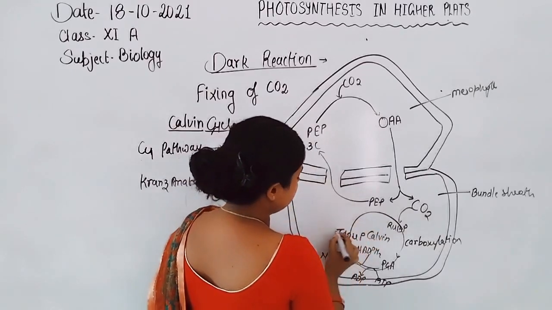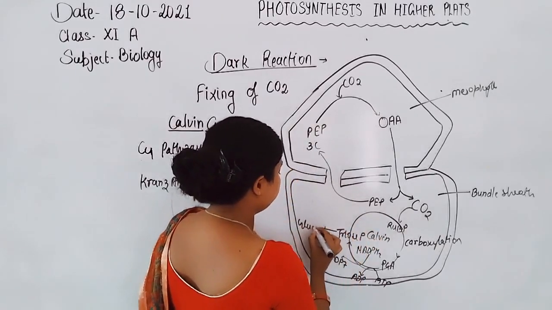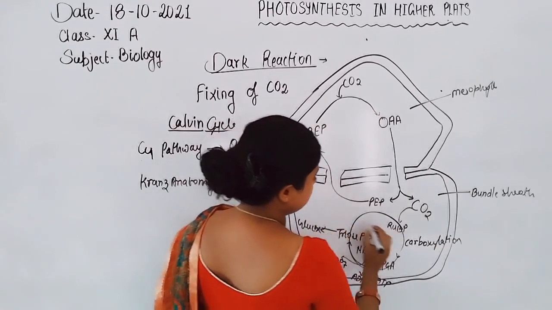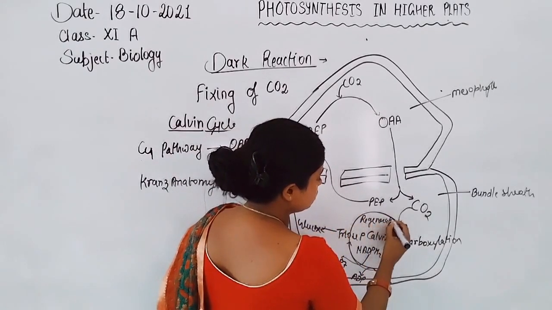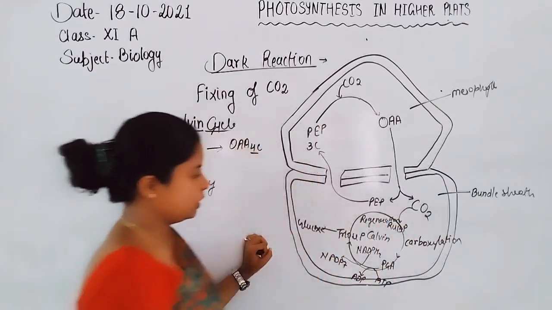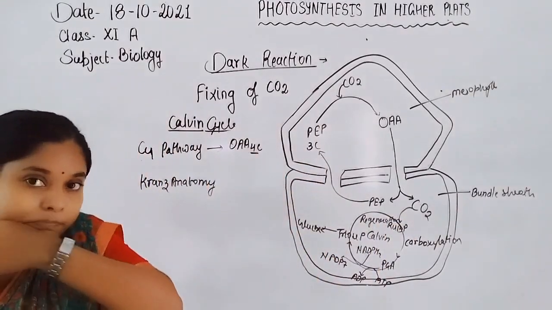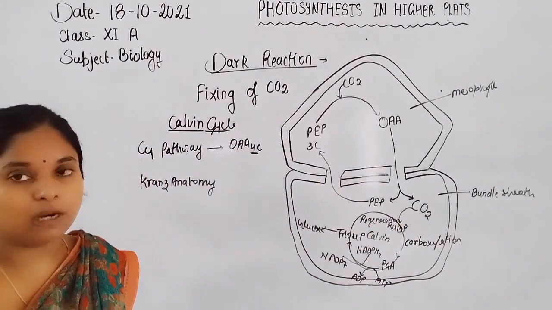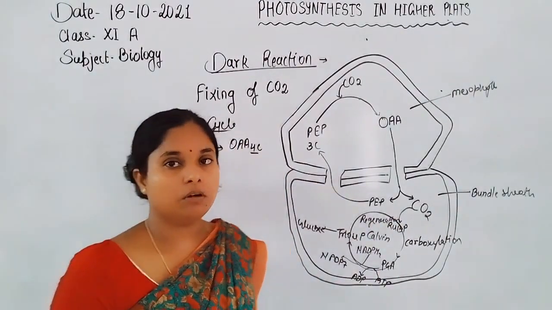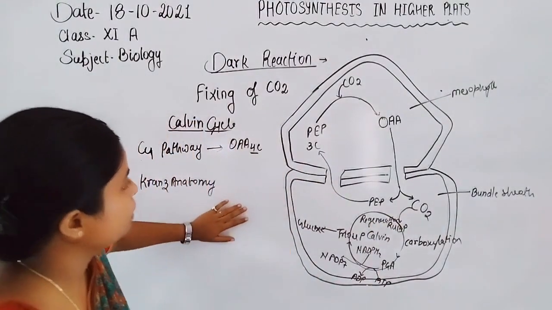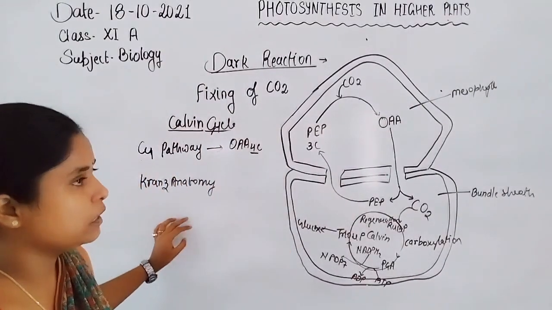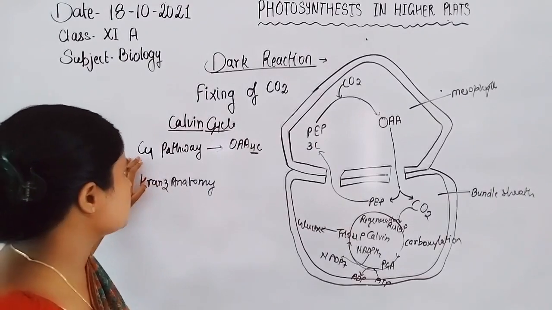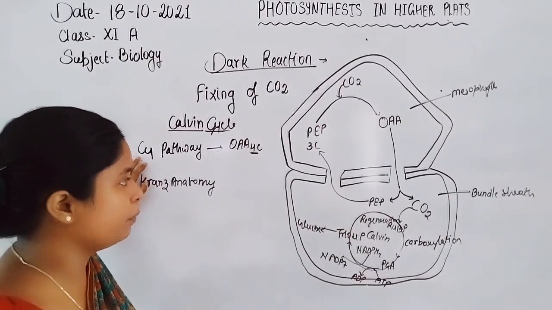Through many reactions glucose will form, or here again regeneration is carried out, the last step. So these are the reactions which participate in the formation of the glucose molecule. So the cycle is the C4 Calvin cycle and the pathway is the C4 pathway.